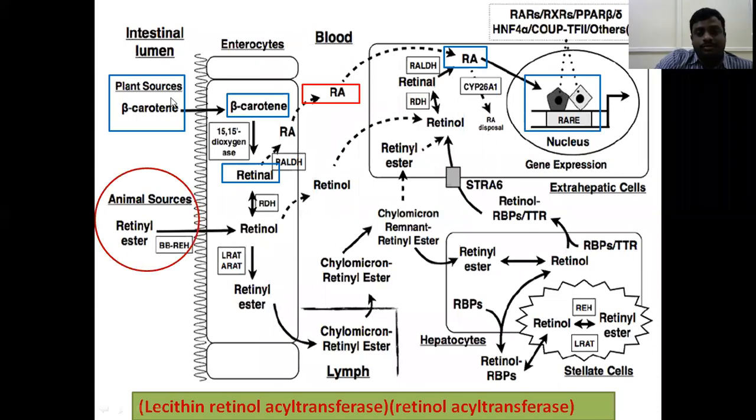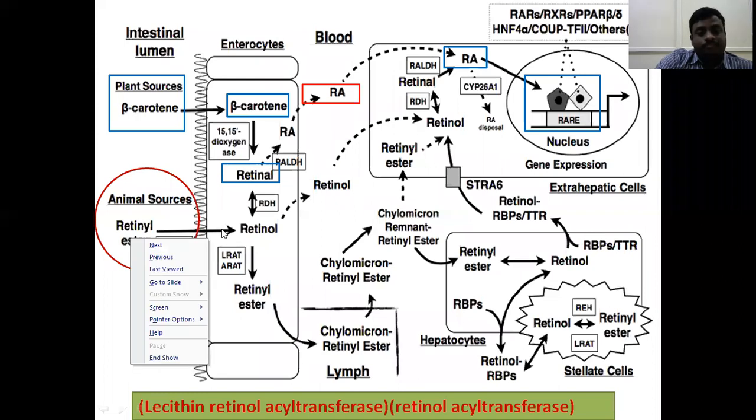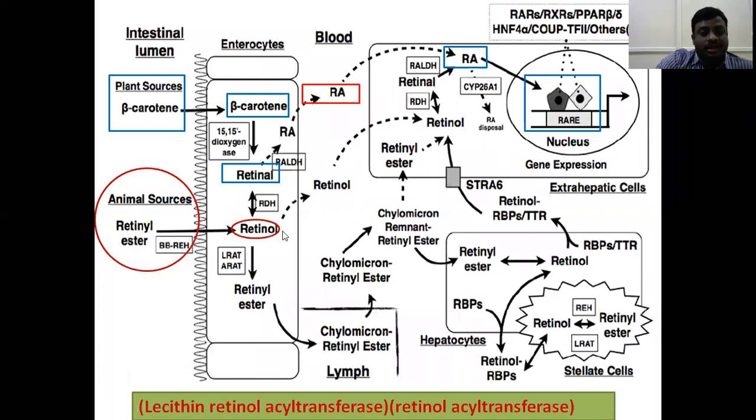Now you are able to understand how the plant source enters into the intestine, and from the intestine how it reaches the extrahepatic tissues. Then animal sources. Animal sources mostly contain retinyl esters. From the retinyl esters we are getting retinol.